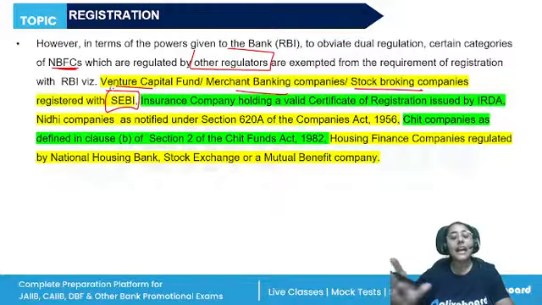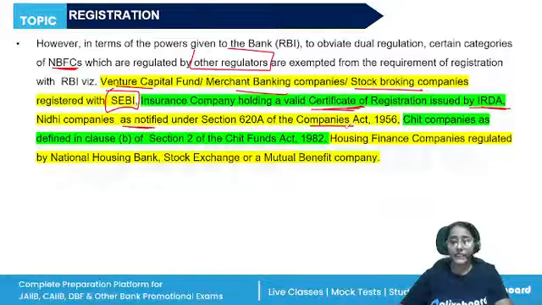They already have registration with SEBI. They need not apply for a license with RBI again. Insurance company that has a valid certificate of registration by IRDAI, the Insurance Regulatory Development Authority. Nidhi companies under the Companies Act, chit companies under the Chit Fund Act, housing companies, NHB, stock exchange, or a mutual benefit company.